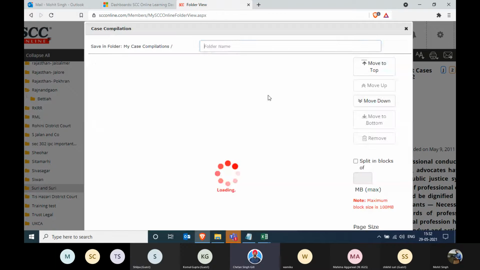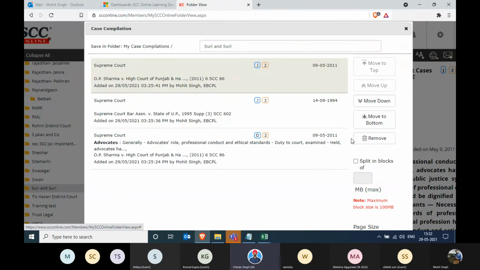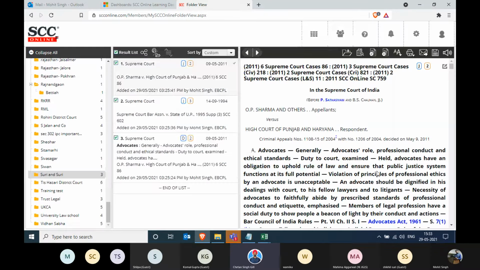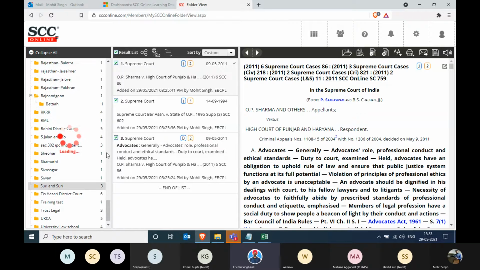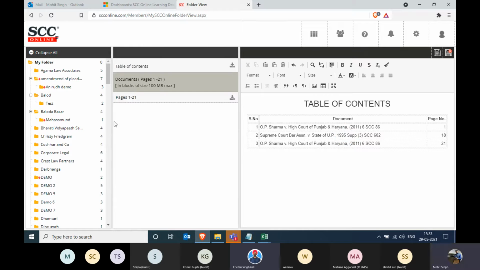Click on the case compilation. This is the compendium feature, and just click on OK, create. You have to just zoom out a bit. Yeah, there's a create option at the bottom. Zoom out a bit more, I think. Okay, no worries. So the red one was a create icon. Probably, Mohit, the screen was not able to show it. It's too zoomed in. And now you see the index is mentioned over here: OP Sharma versus High Court, Supreme Court Bar Association versus UP, and OP Sharma, the same, I think the head note of the same judgment.